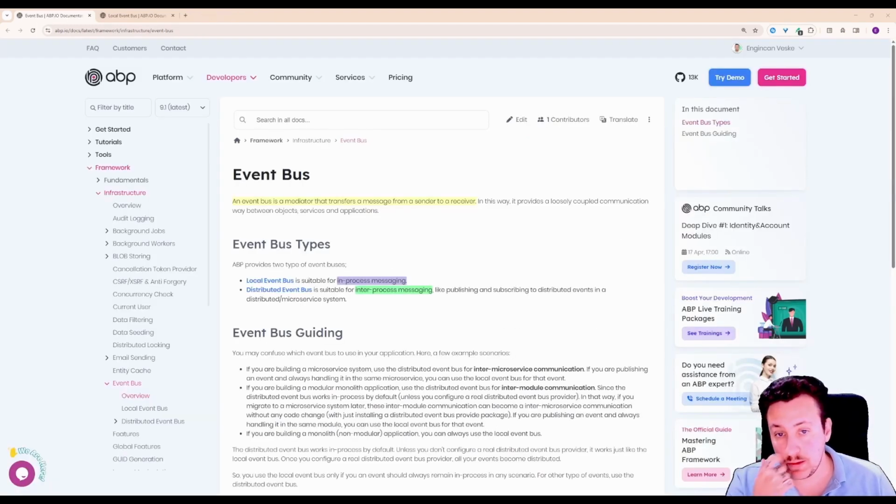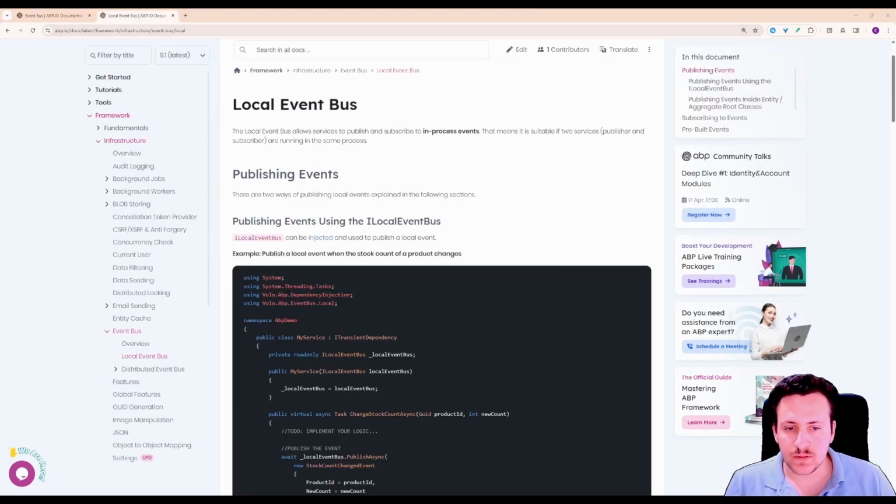Okay, now let's talk about the event bus. At its core, an event bus acts like a mediator, and it sends messages from a sender to a receiver, very similar to what MediatR actually provides behind the scenes. The cool part is ABP provides a local event bus system, so you don't need to bring any external packages or depend on any third-party library. It's integrated into ABP Framework and works seamlessly. Whenever you create a new ABP-based application, all the related configurations are already done, and you can directly use the local event bus system of ABP. Now let's see how it works in action.